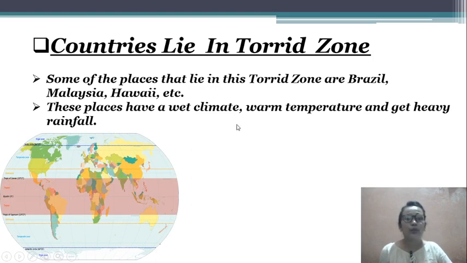These three places have a very wet climate and warm temperature and get heavy rainfall. So mostly they get heavy rainfall. Through that the climate gets wet, and because of the lots of rain and the wet climate, the temperature gets warm.